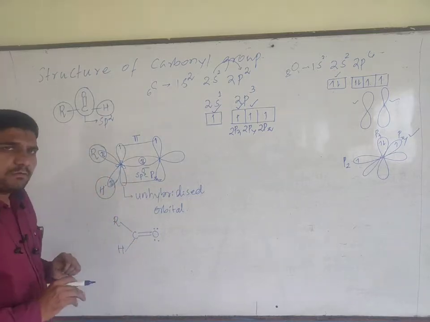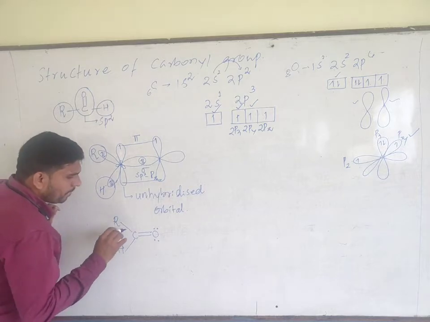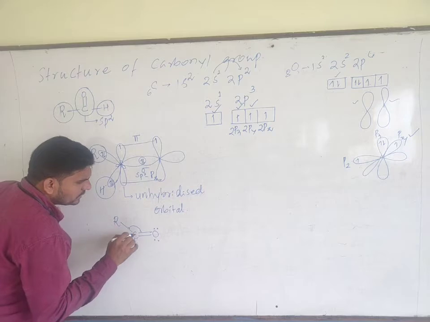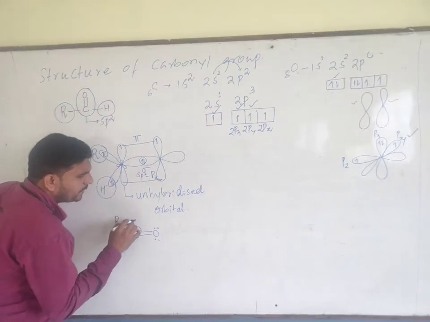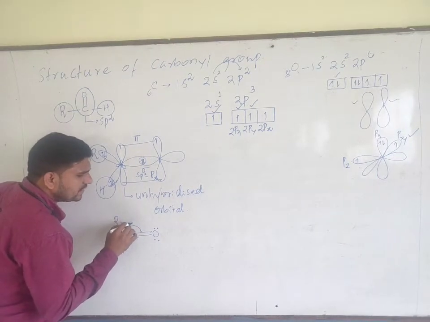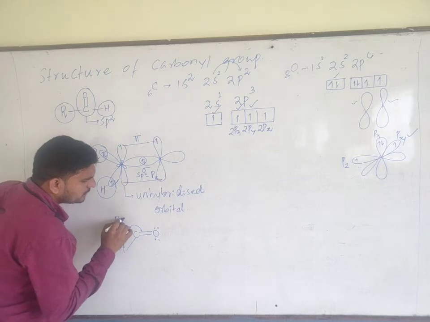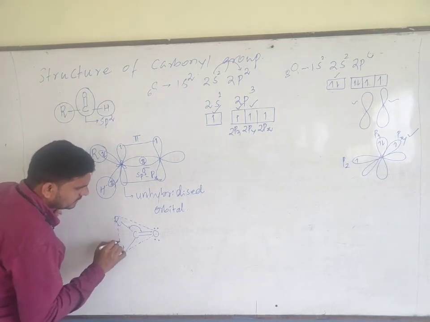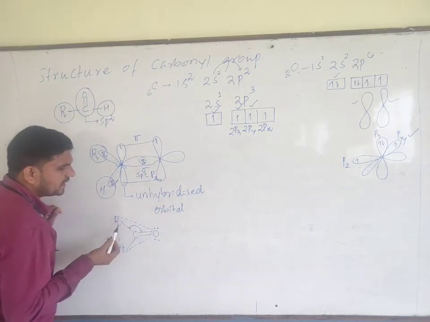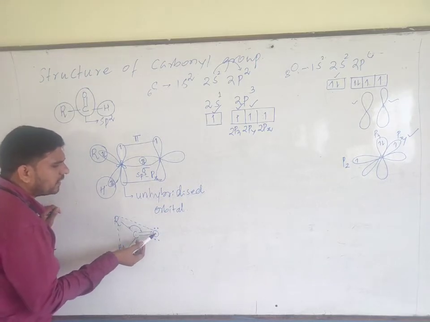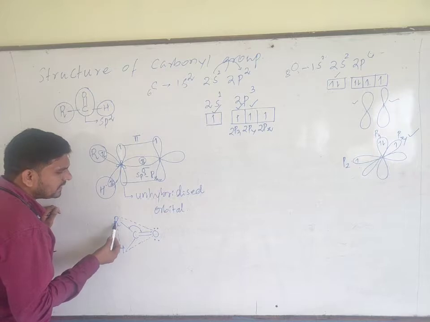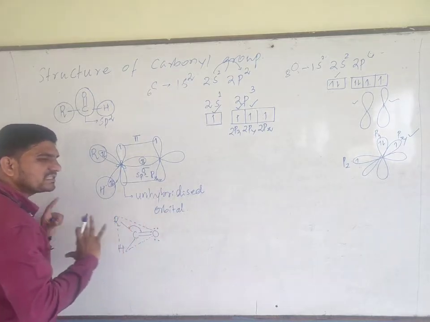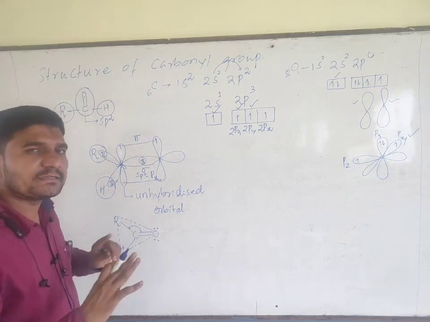If you observe over here, this is sp2, means sp2 hybrid orbitals are arranged in a trigonal planar geometry. Trigonal planar means all the four atoms, carbon along with oxygen and this R group and H group, all lie in a single plane.